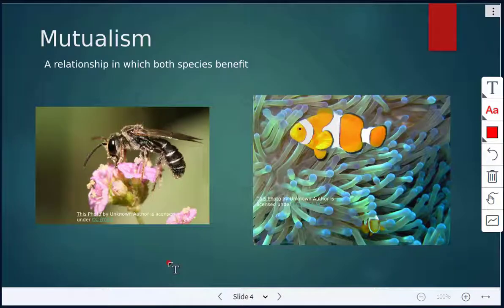And next was mutualism. We talked about how a mutualistic relationship is one in which both species benefit. We had done these two examples. Here we have this wasp or bee and plants or flowers, and they help with pollination. The bee gets nectar. Here we have the sea anemone and the clownfish. The clownfish is getting protection, and the sea anemone is getting food, mostly from the waste that's produced from the clownfish.